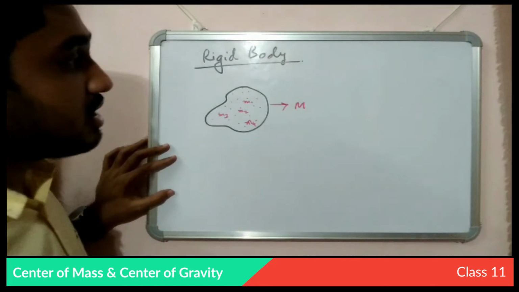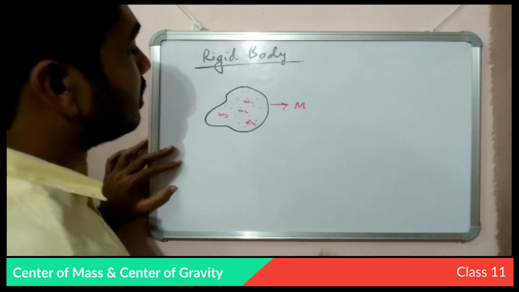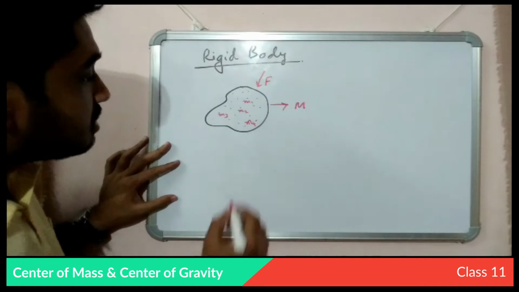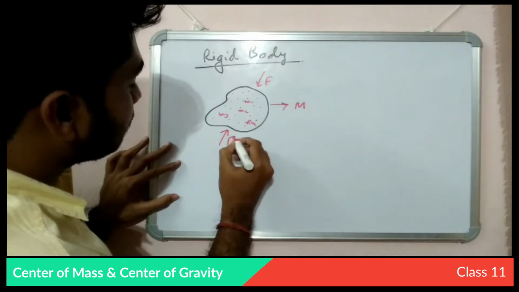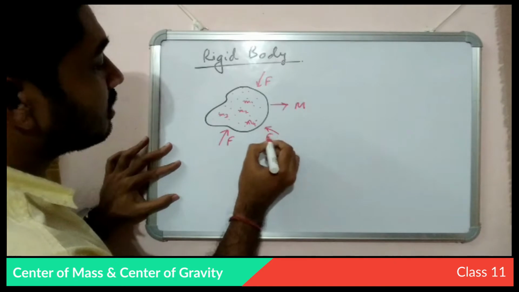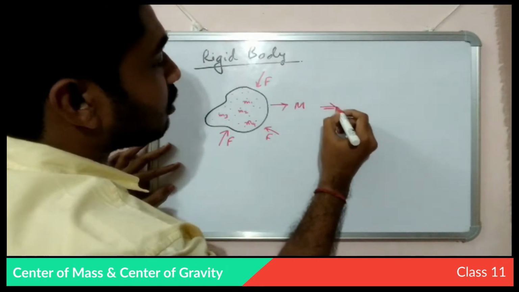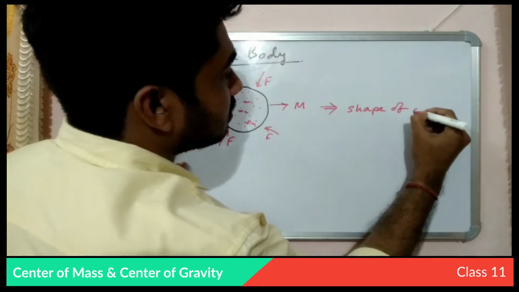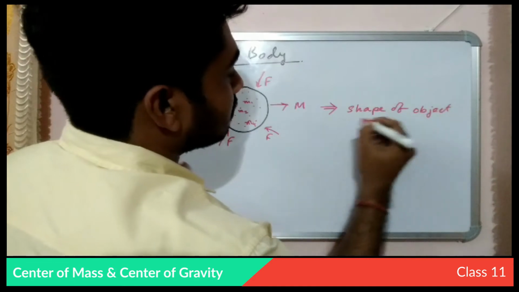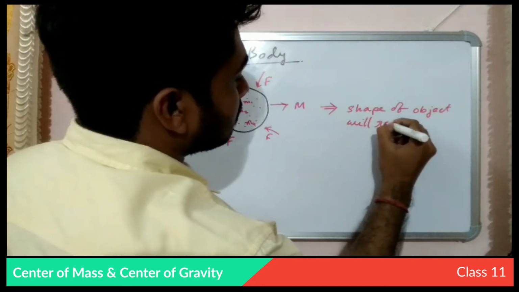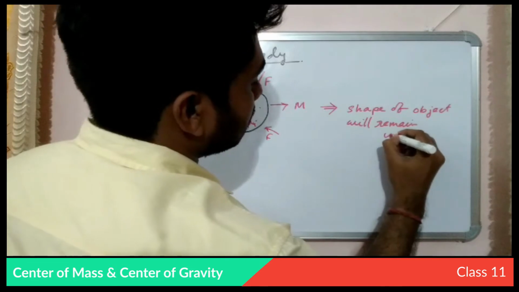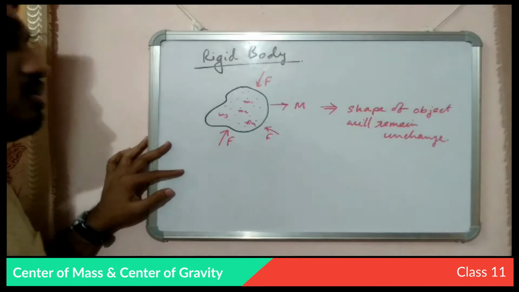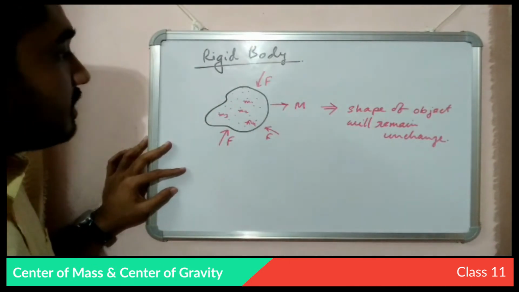So what is the condition to be rigid? Now if we apply force from outside on this object, the state or the shape of the object will remain unchanged. So this would be the rigid body.